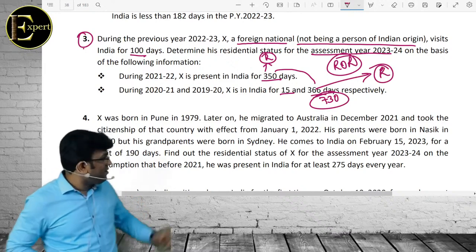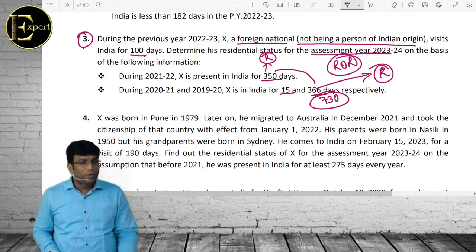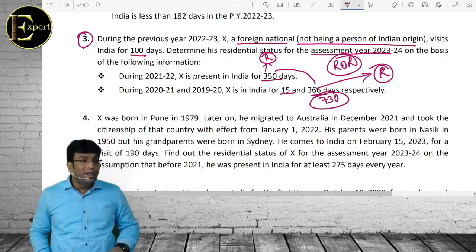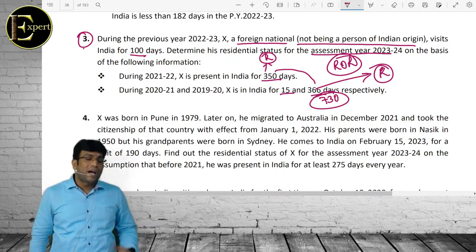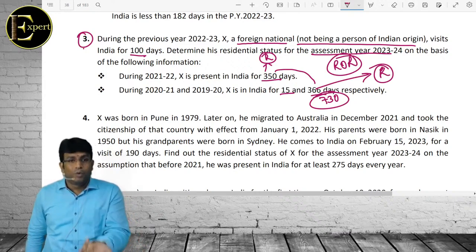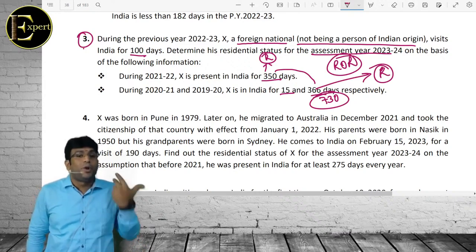Speak out here. This question came in exam. One gentleman wrote an answer: data is insufficient because data before 8 years is not given. Only for 2-3 years they have given. तेरे को क्या फर्क पड़ेगा रे? जब 3 साल का डेटा दिया उसमें तुमको मालूम पड़ रहा है कि वो ROR है या RNOR है, तुमको क्या फर्क पड़ेगा पुराना डेटा लेके?